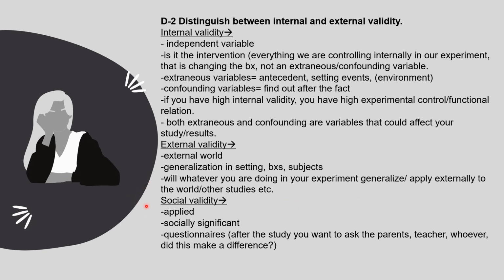And the last one we have here is social validity. This is referring to the applied, what's socially significant for the individual. We can find out social validity using questionnaires. So after the study, you want to ask the parents, you want to ask the teachers, you want to ask whoever, did this make a difference on the behavior?